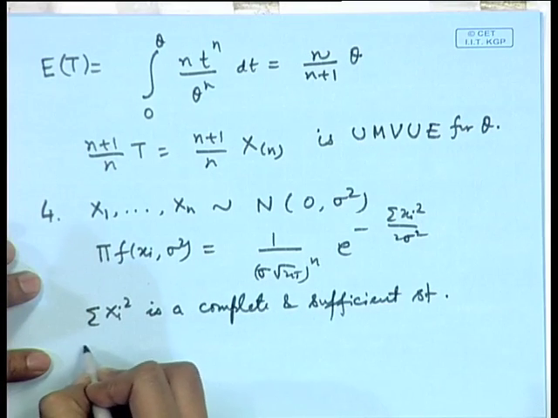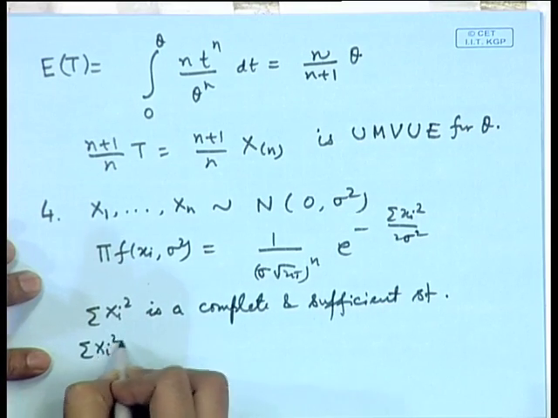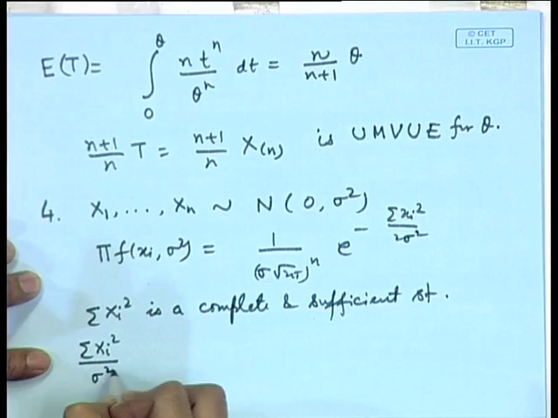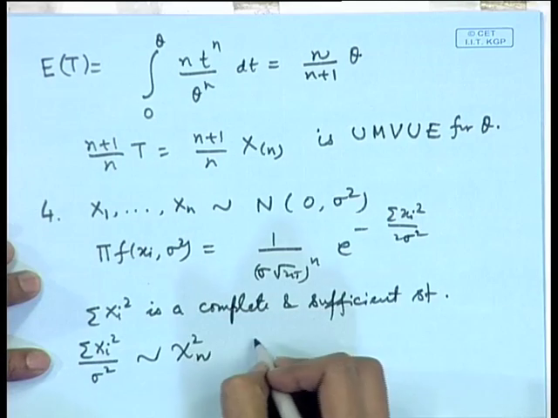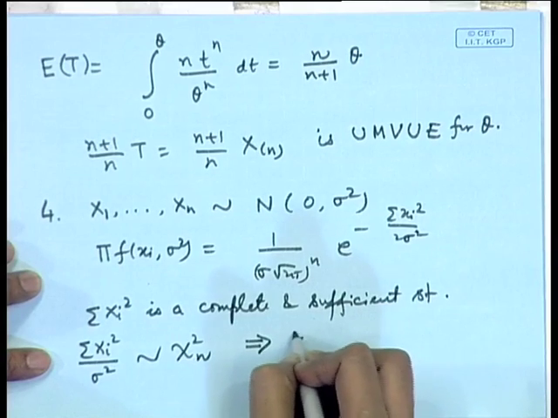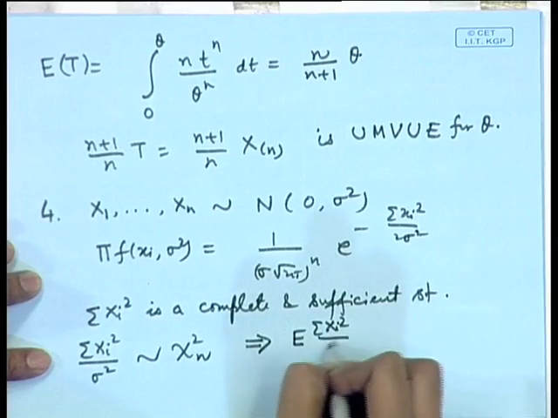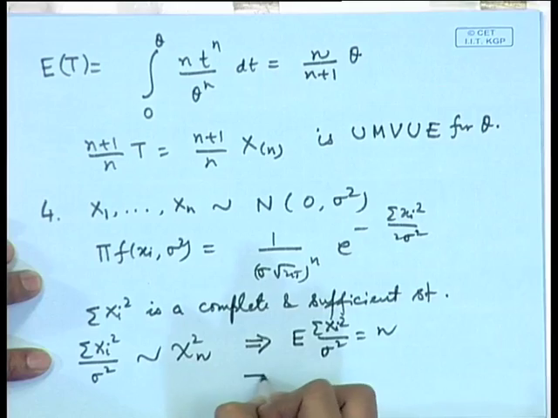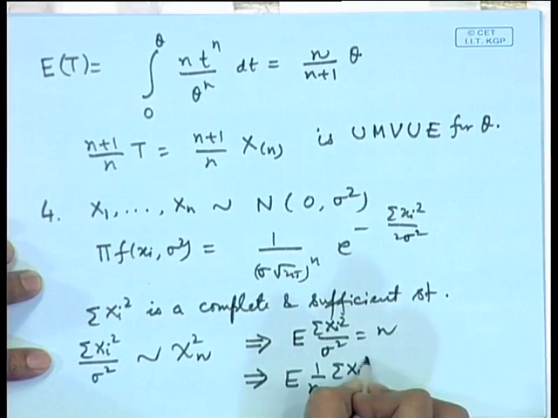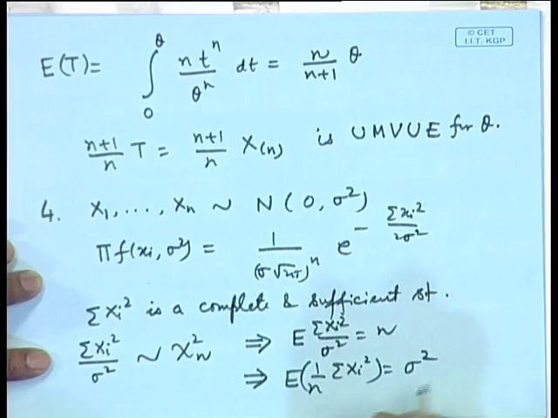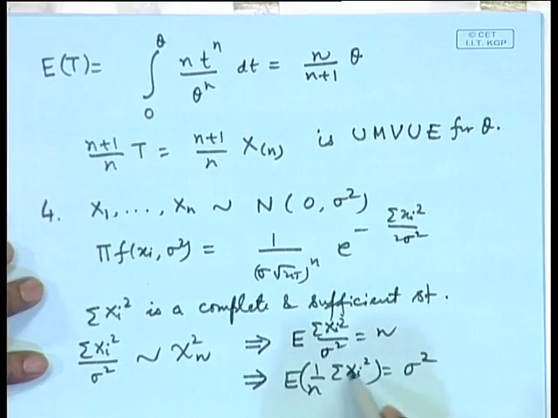Now, we look at the distribution of sigma x i square. The distribution of sigma x i square by sigma square is chi square on n degrees of freedom. This means that expectation of sigma x i square by sigma square is n, that is expectation of 1 by n sigma x i square is sigma square. That settles the issue here.